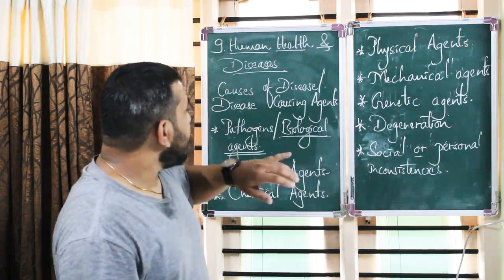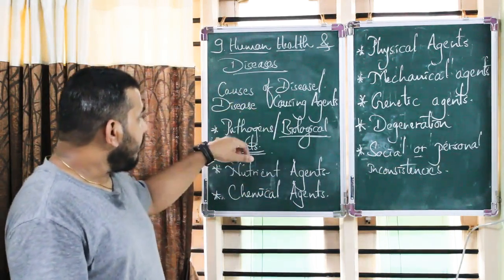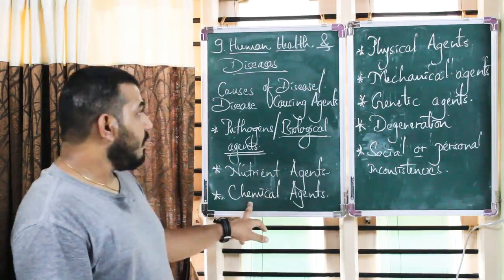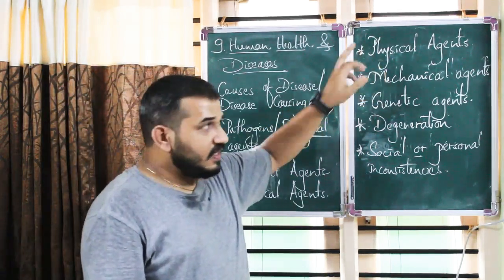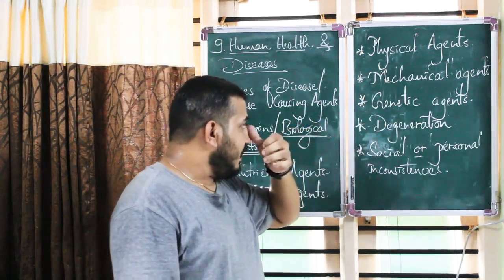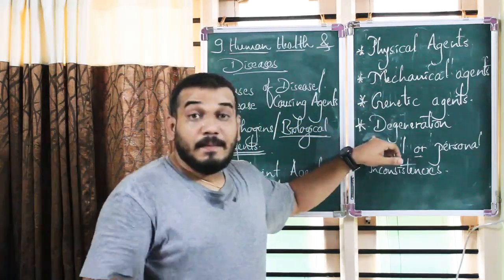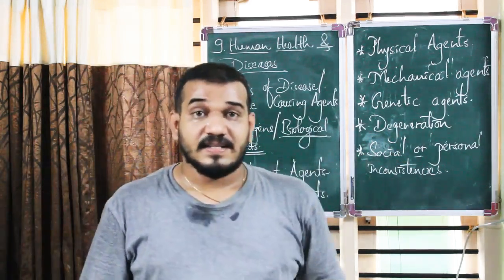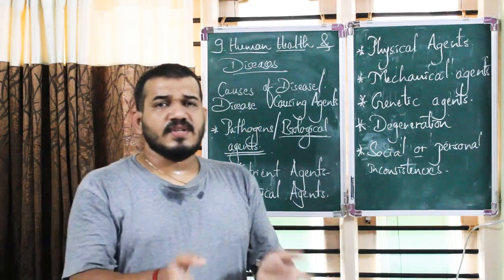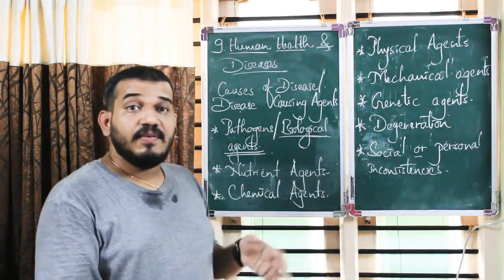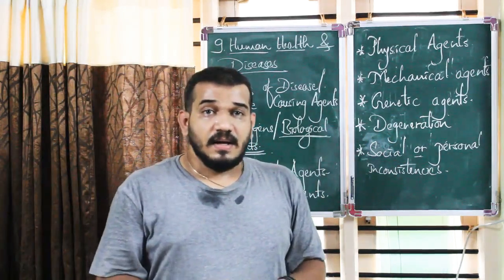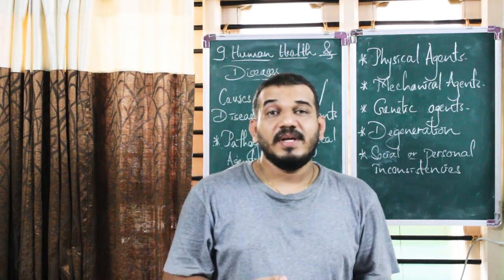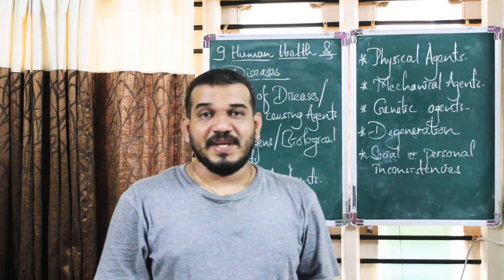So here diseases are caused either by biological agents, nutrient agents, chemical agents, physical agents, mechanical agents, genetic agents, because of degeneration, and social or personal inconsistencies. Now there are various causes, right? We have seen various diseases as well. Now in the next video we shall see about various common diseases in human beings. Thank you.